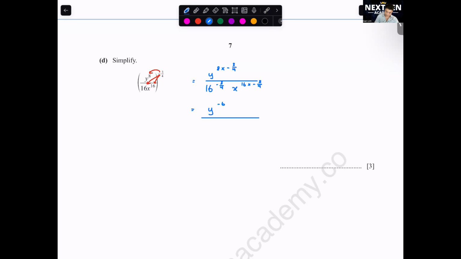Okay, so here you'll get 8 to the power of negative 1, and 16 times 3 over 4, 12. 8 to the power of negative 12. Okay, since all of it has negative, you can either leave it like this. Actually, no, I don't think you can leave it like this. They say simplify it. Okay, you flip everything, because negative, 8x 12 over y power 6.